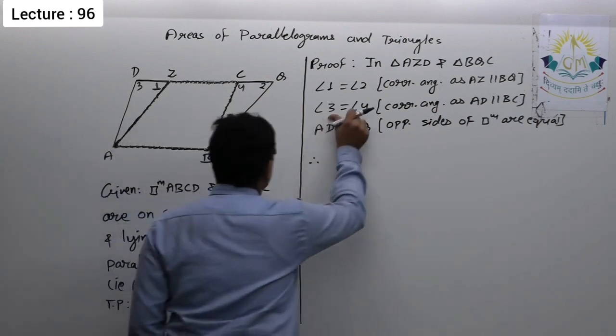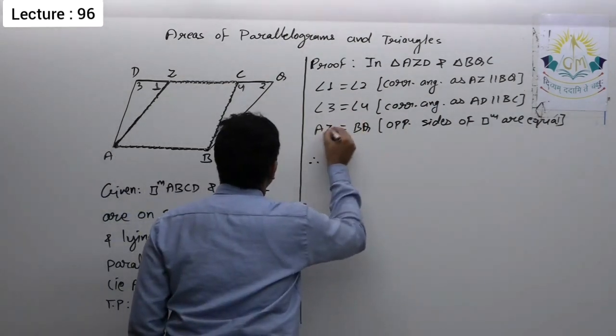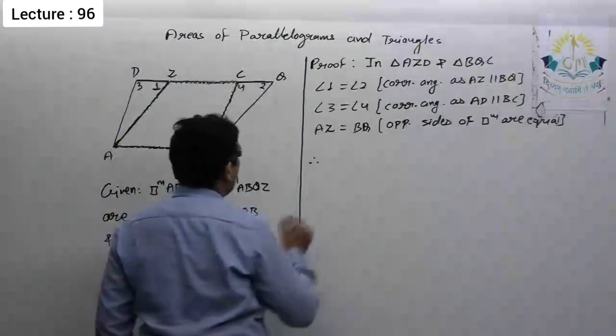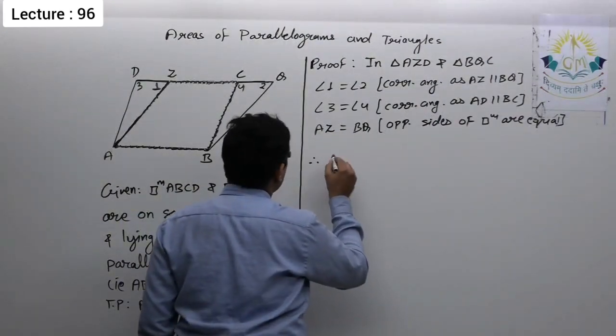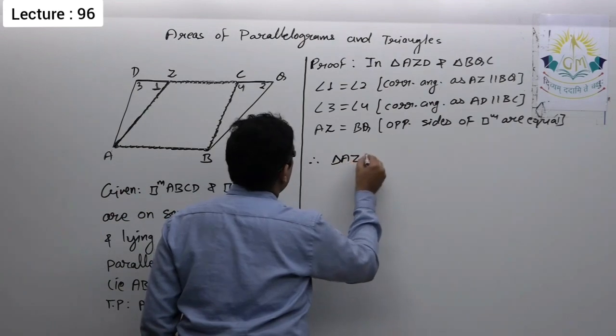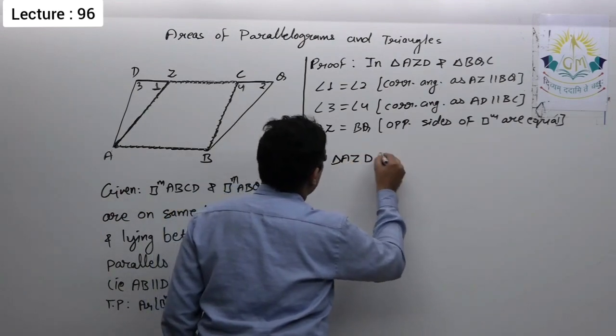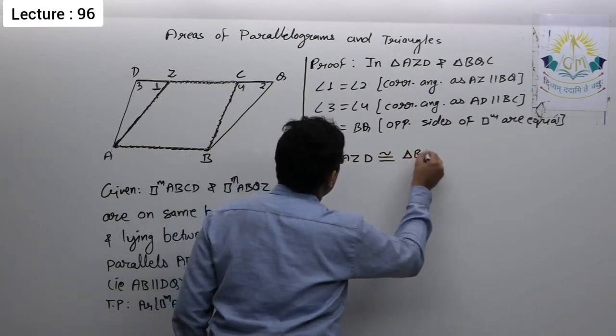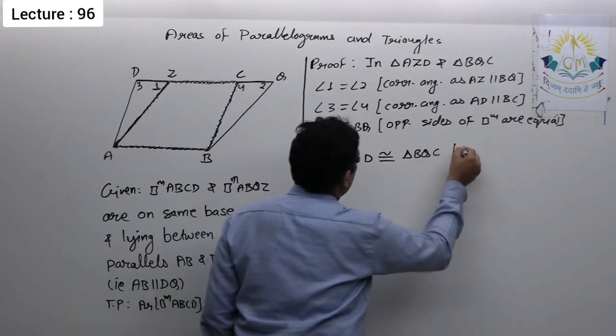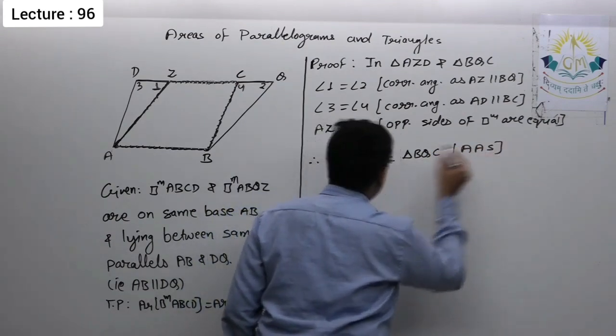Okay, here it should be AZ equal to BQ, opposite sides of a parallelogram are equal. Therefore, triangle AZD is congruent to triangle BQC by angle side.